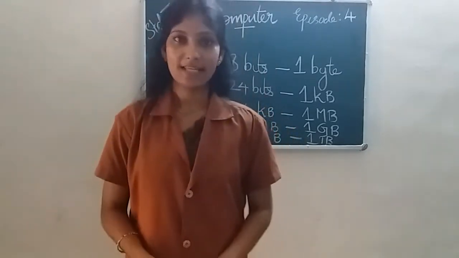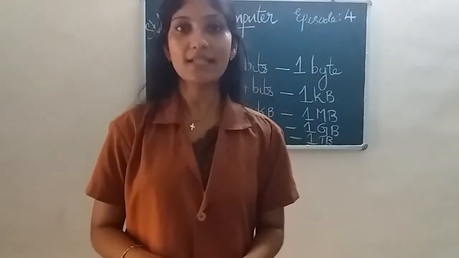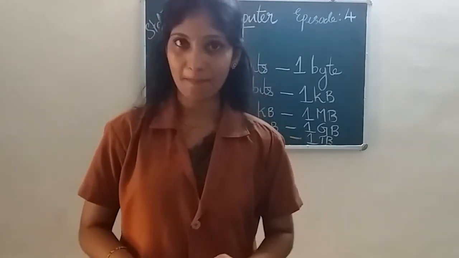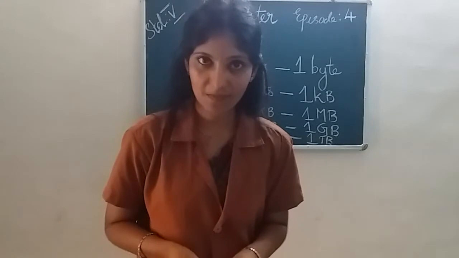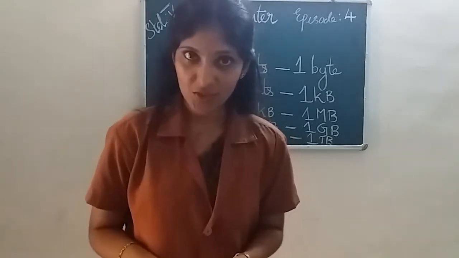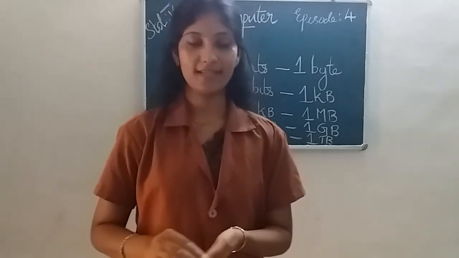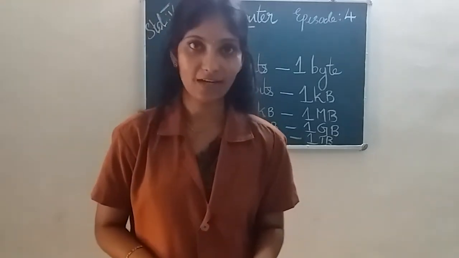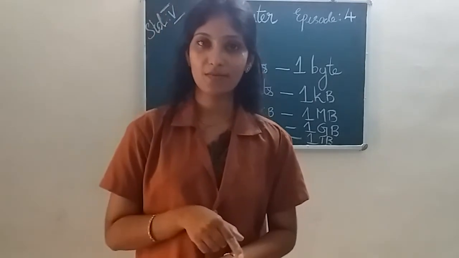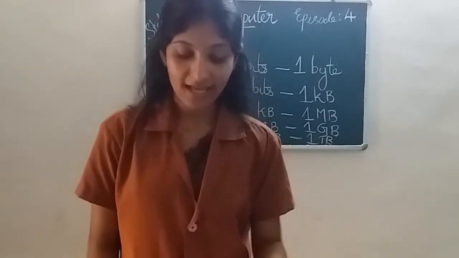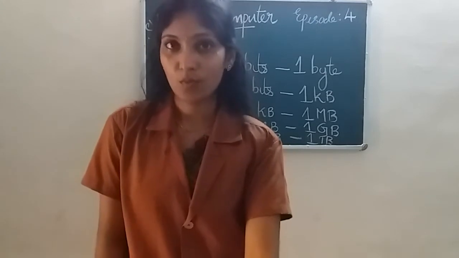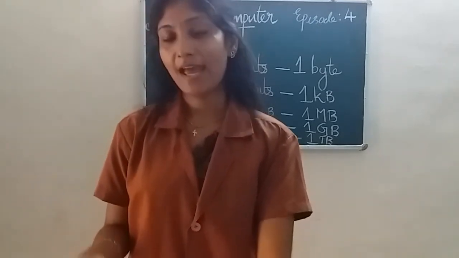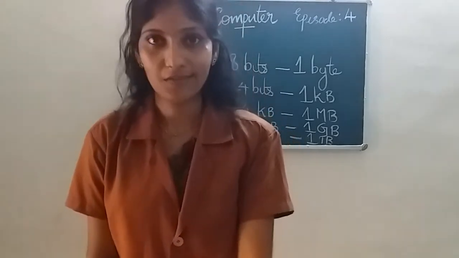Okay, then let's study what are the capacities of storage devices. First, hard disk capacity is like 160 GB, then 500 GB, 1 TB, etc. So many capacities of storage devices like hard disk are available today. So what are the storage devices? First one, hard disk, with capacity like 160 GB, then 500 GB hard disk is available, and 1 TB hard disk is also available.